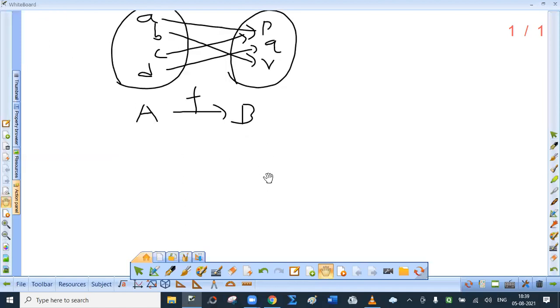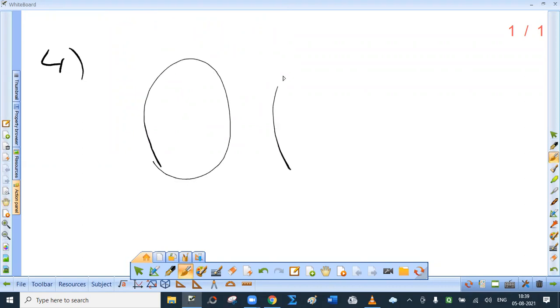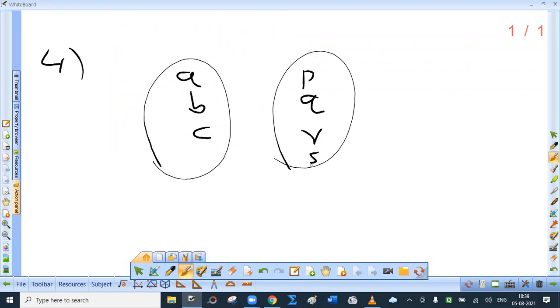Now, another type is the into function. Simple one. You can also tell me the definition of into. One which is not onto is into.